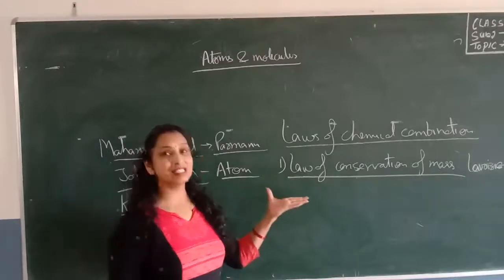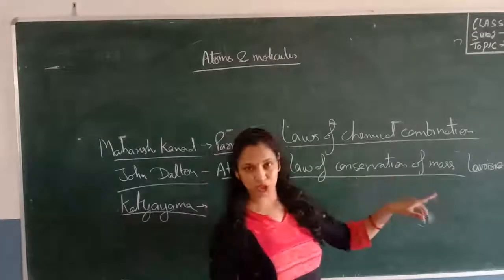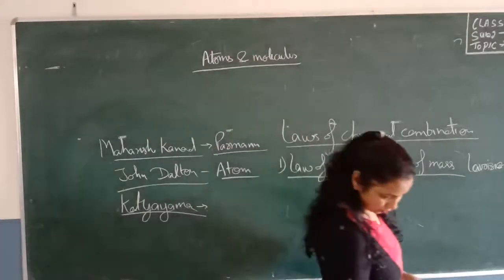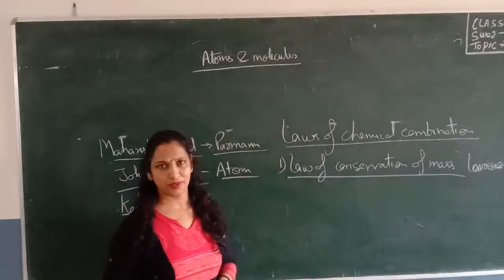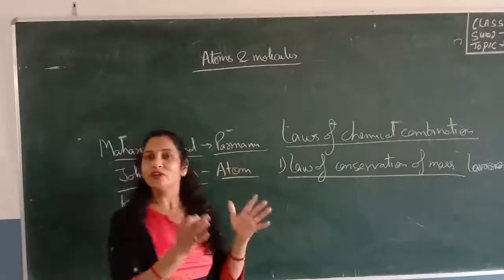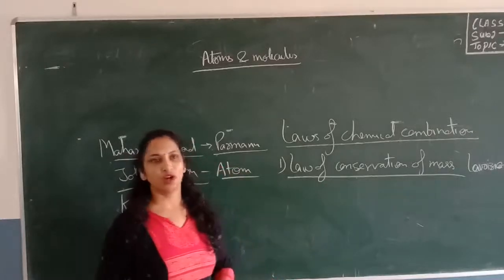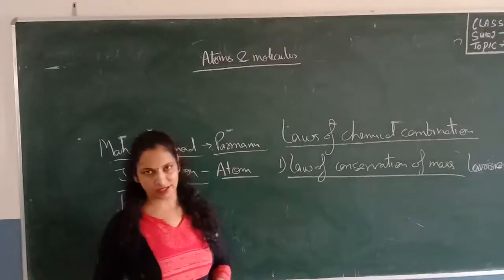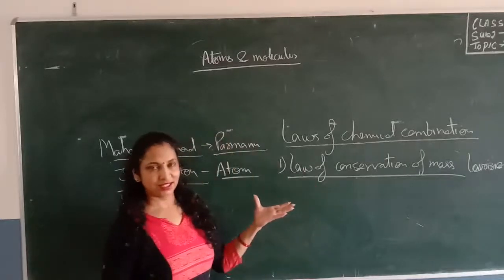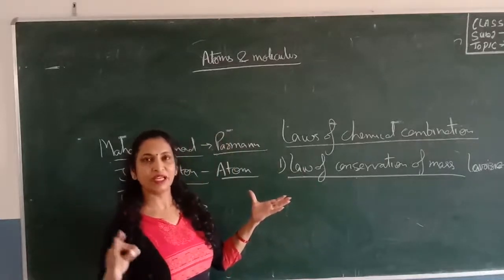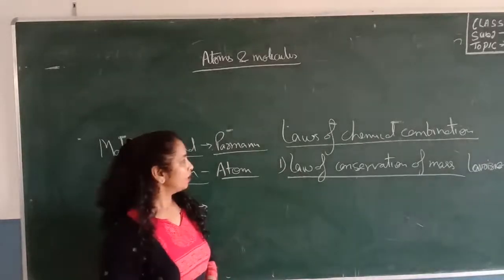It means it remains conserved. According to the law given by Lavoisier in 1774, matter can neither be created nor destroyed. One form of matter can be converted into another form, but we can't destroy it or create new matter. So this law means matter can neither be created nor destroyed, and this is called the conservation of mass.